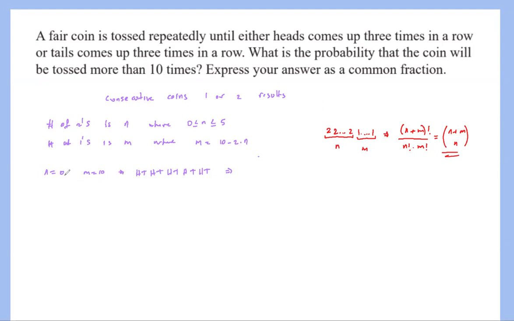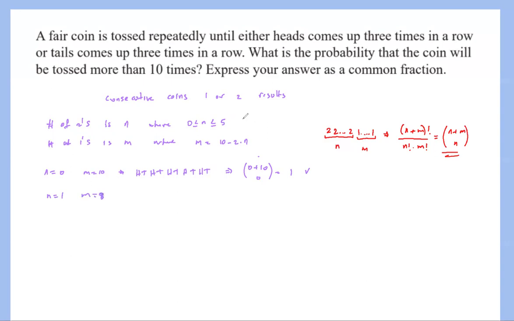Like in this case, if I choose n equals 0, which is right there, that should be 0 plus 10, and then choose 0, right? And then we know this was only one way to do this. So 10 choose 0 is also 1, which is actually confirming our first approach. And if I choose n equals 1, and m is going to be 8, right?